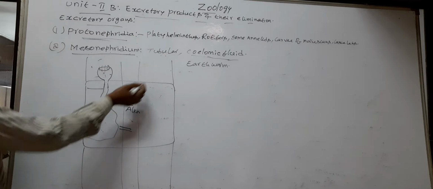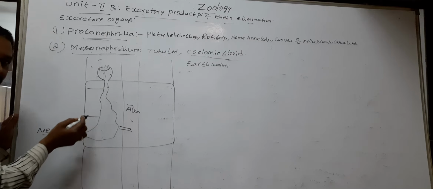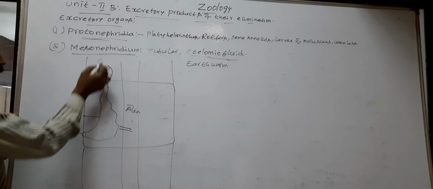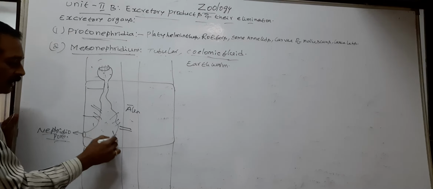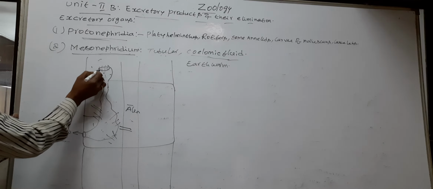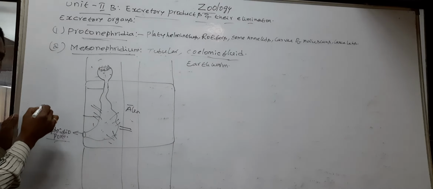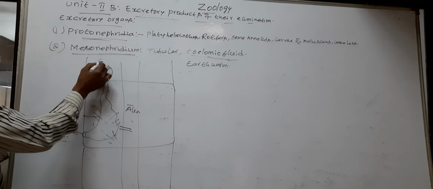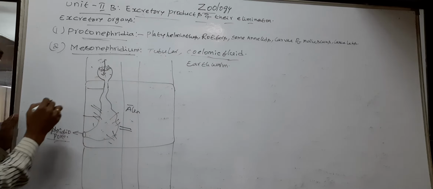Here the mesonephridium is enveloped by a network of capillaries. The body of the mesonephridium contains a large number of blood vessels. The margin of the funnel-shaped structure possesses cilia-like processes. By the movement of these processes, the nitrogenous waste from coelomic fluid enters the funnel-shaped structure.